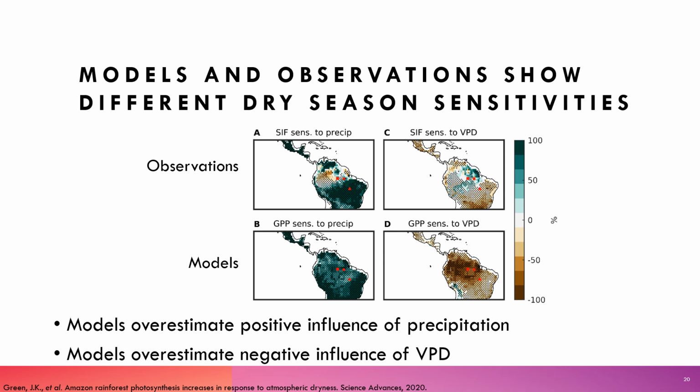And if you'd like more information on what this means in terms of the accuracy of model predictions in this region, or why models might not be capturing these sensitivities correctly, I would again direct you to this paper, which is in the suggested reading list at the end of this chapter.